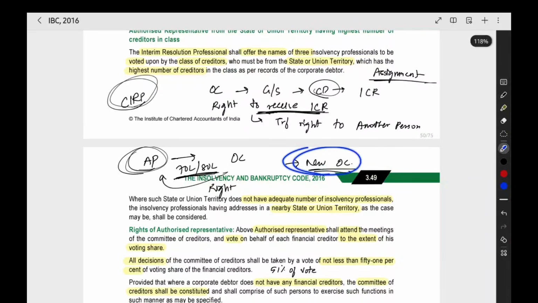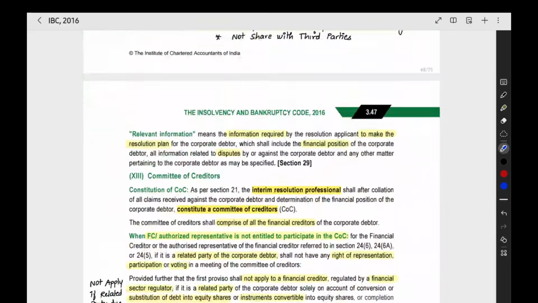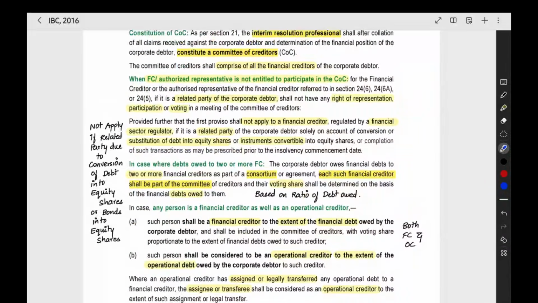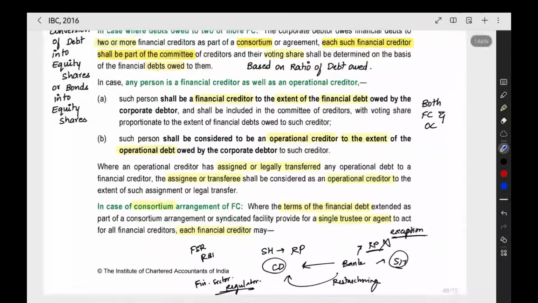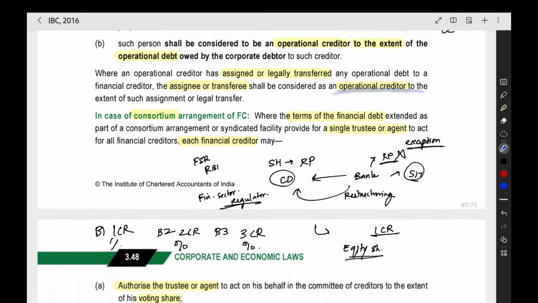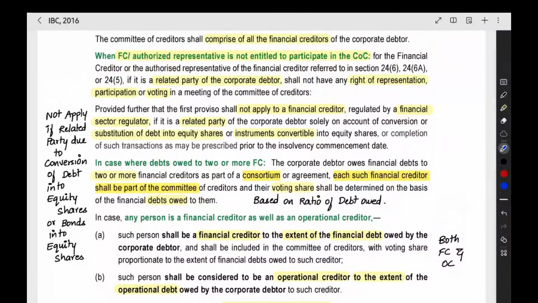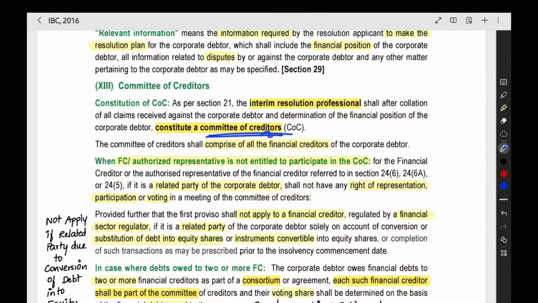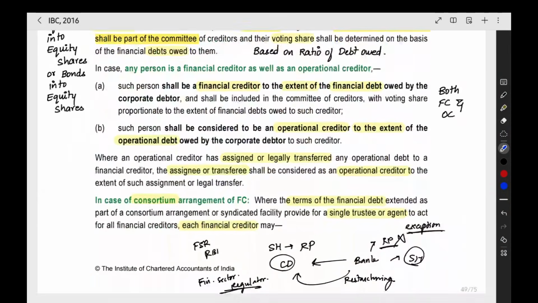The new operational creditor shall be a part of the committee of creditors and will also be considered an operational creditor. Normally only financial creditors will be in the committee of creditors, but in some cases operational creditors can also be there. We will see that later.